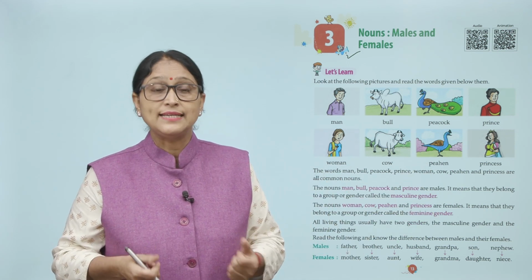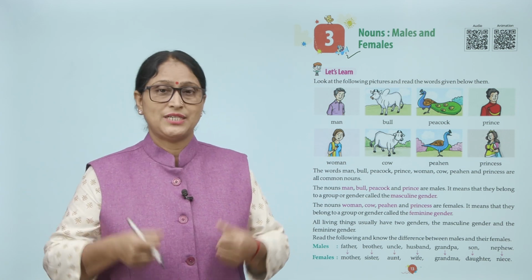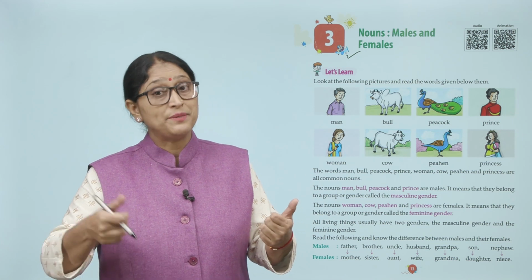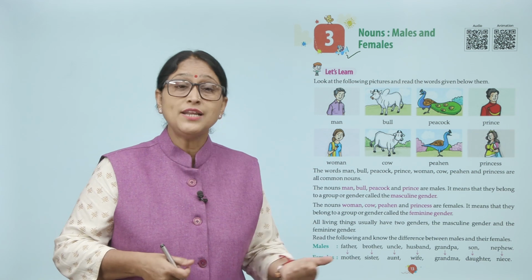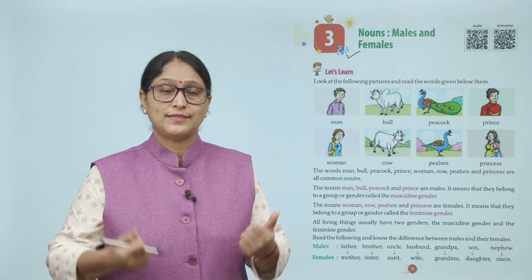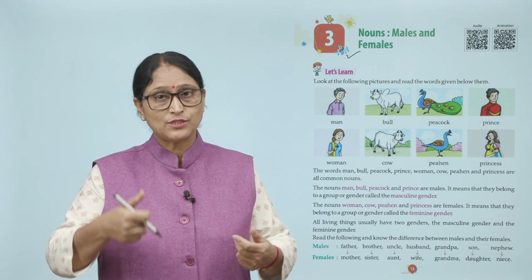It means that they belong to a group or gender called the feminine gender. Woman, cow, peahen, princess ये क्या है? Female है और ये feminine gender है. All living things usually have two genders, the masculine gender and the feminine gender. दो gender होते हैं, masculine and feminine.